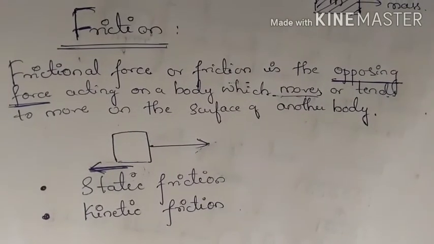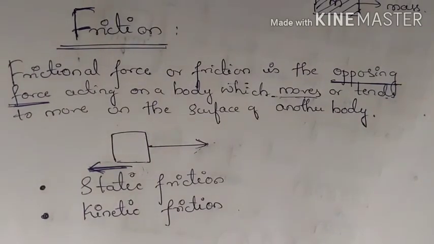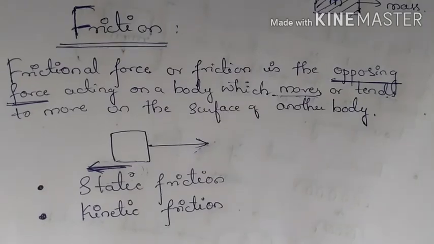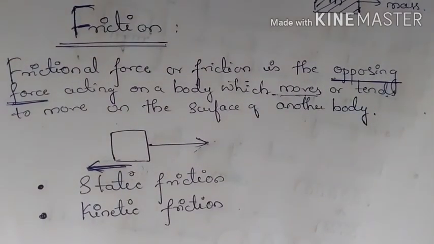Air resistance is also an opposing force, wherein the air opposes the motion of the body. Again you have one more force, the viscous force. Viscous force is again an opposing force which occurs in fluids or liquids. When a liquid is moving, then this liquid experiences an opposing force.